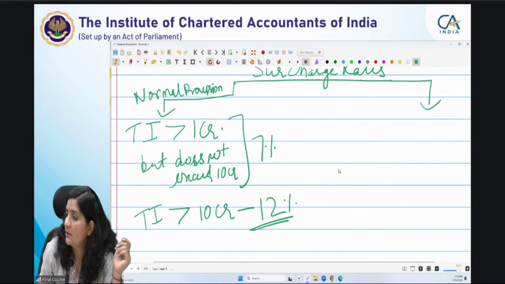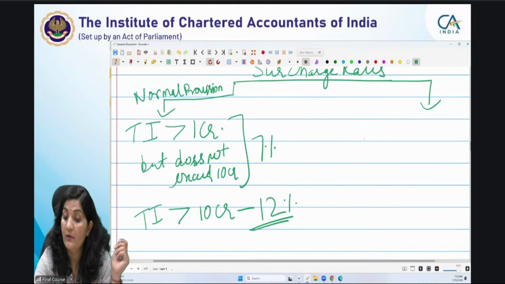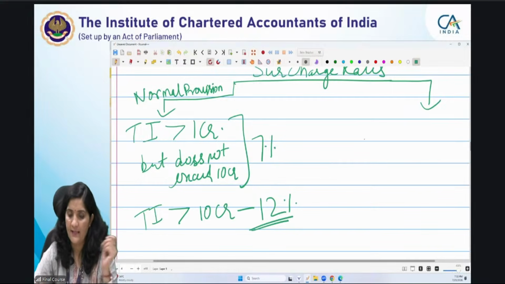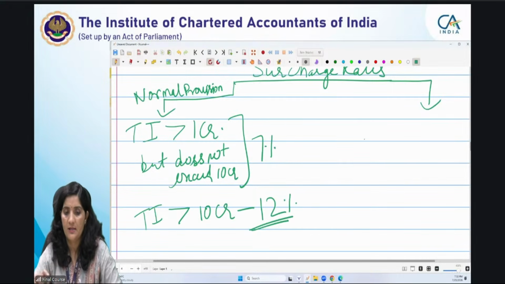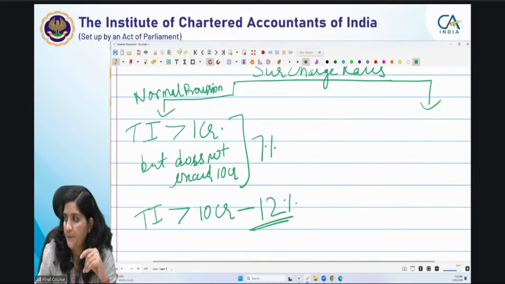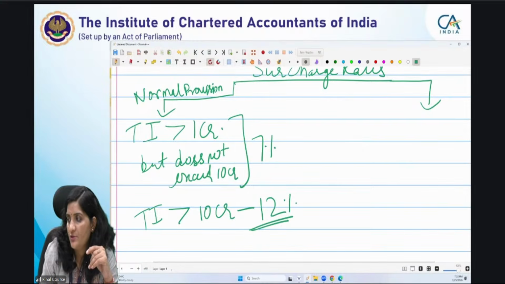Doesn't anyone remember? Yes, Kanaya remembers it. Very good. Suppose my company's income is 50 lakhs; XYZ Limited is a domestic company paying tax under the concessional section. If paying tax as per the provisions of section 115BAA, my total income is 50 lakhs. How much surcharge will be there?